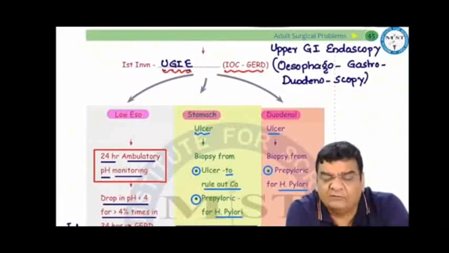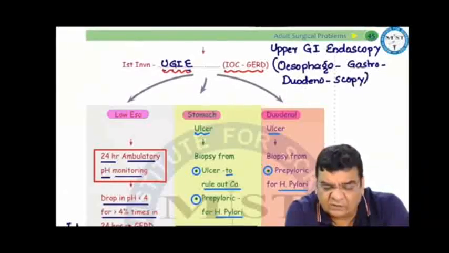Really, if the patient keeps on coming to us with symptoms, then we would like to know where the problem is, whether it's the esophagus, stomach, or the duodenum, so we can do an upper GI endoscopy, which is the investigation of choice for GERD, for peptic ulcer also.